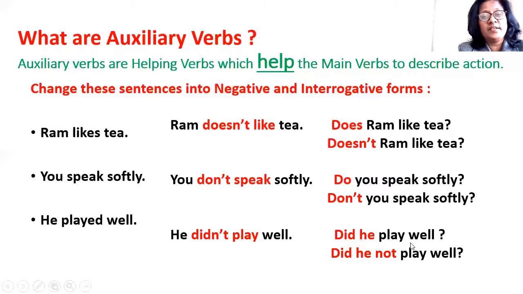Interrogative, did he play well, and negative interrogative, did he not play well or didn't he play well. So the sentence was in simple past and we have added did to make it negative or interrogative. So do, does and did are auxiliary verbs here, which are used to make sentences negative or interrogative.